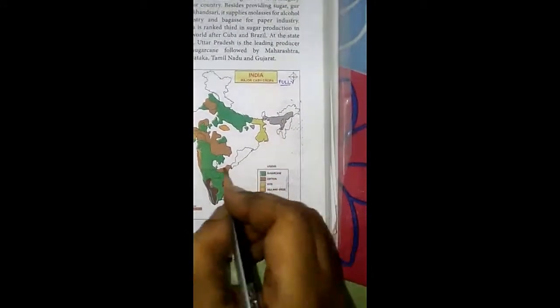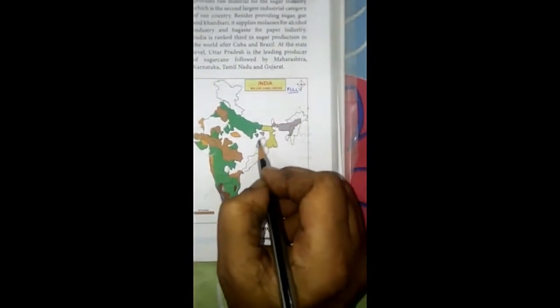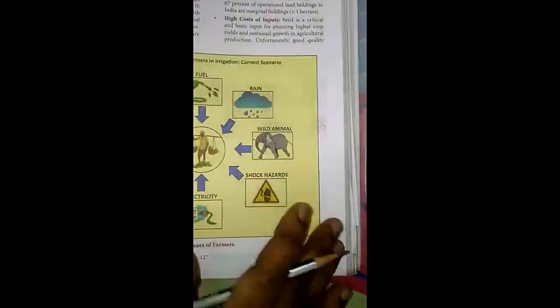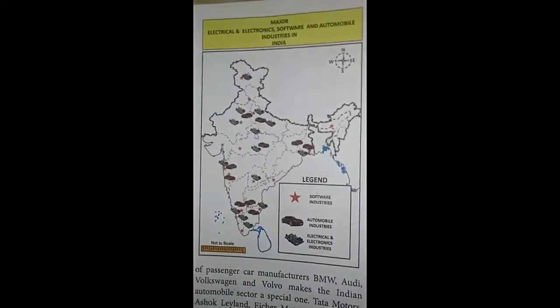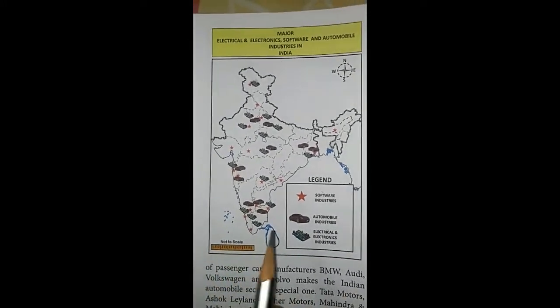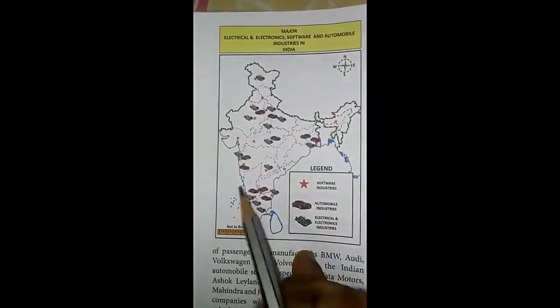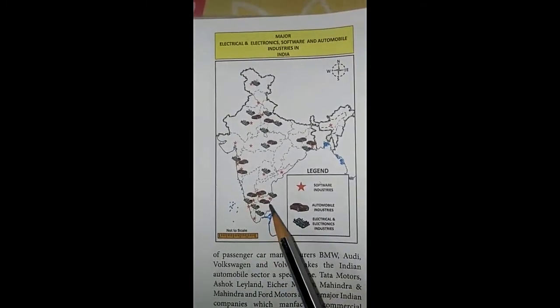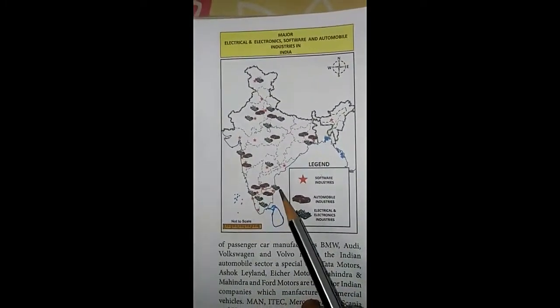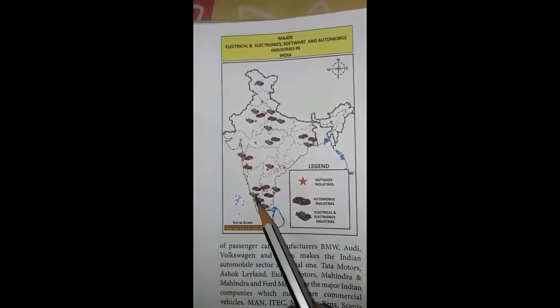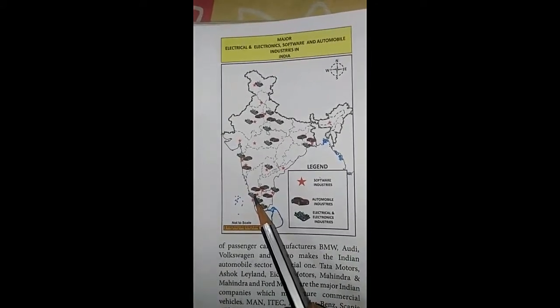Then iron and steel: Bhadravati or Salem in Tamil Nadu, Jamshedpur, all these places come under iron and steel industries. Next map is electronic city. The very important ones are Chennai or Bangalore. That is enough, these two places are enough for you.